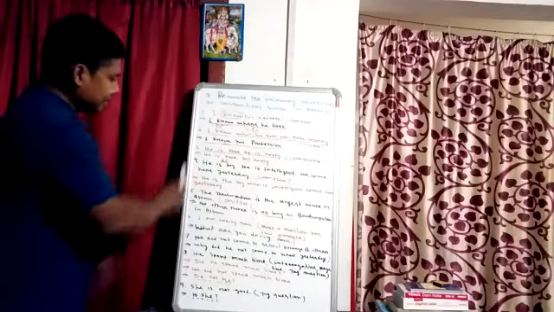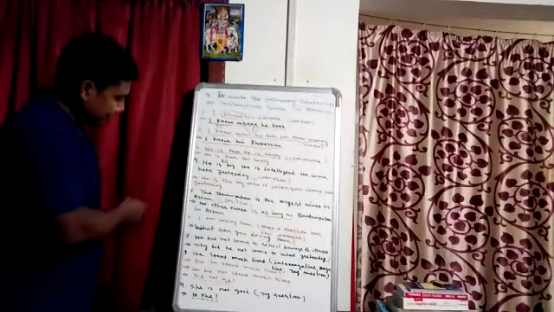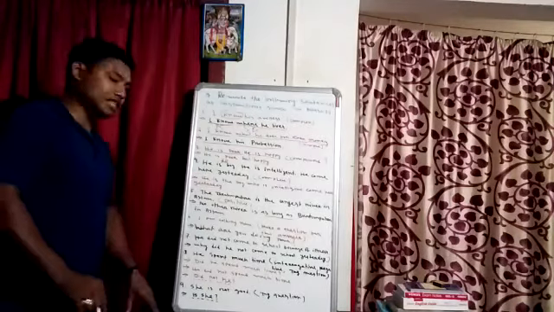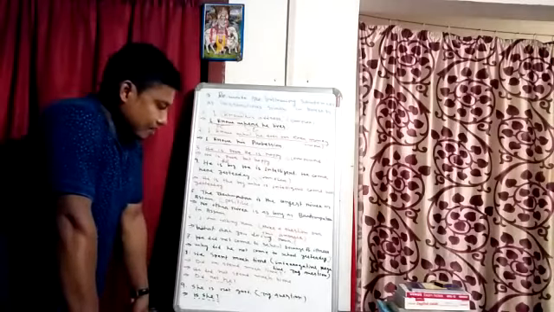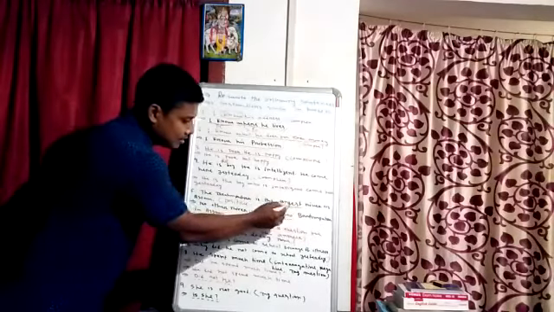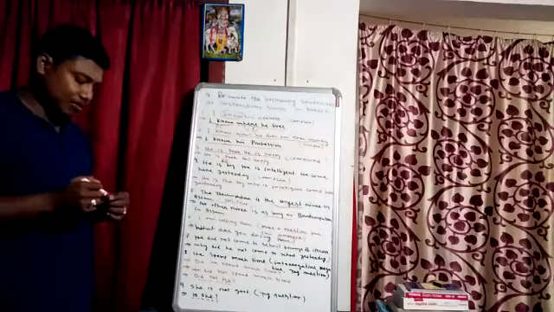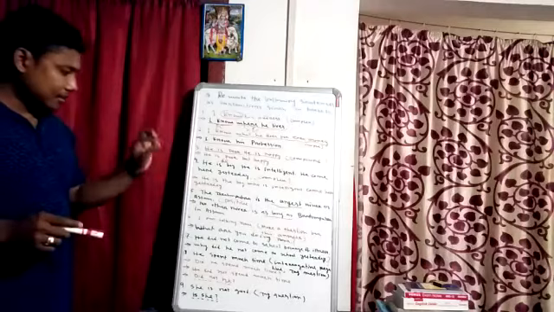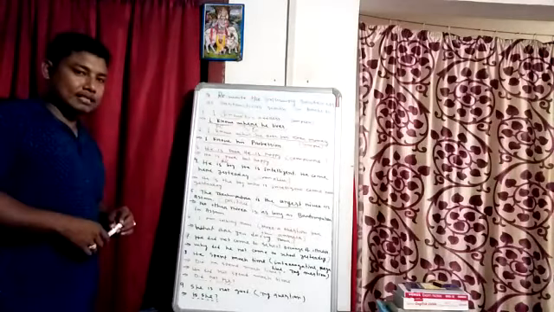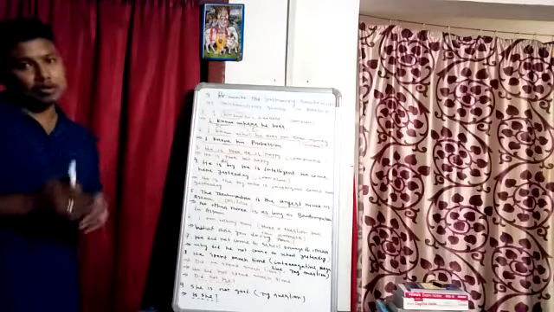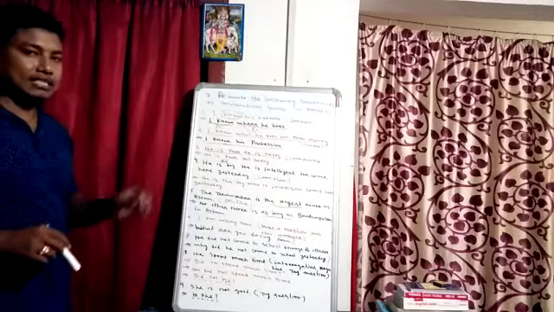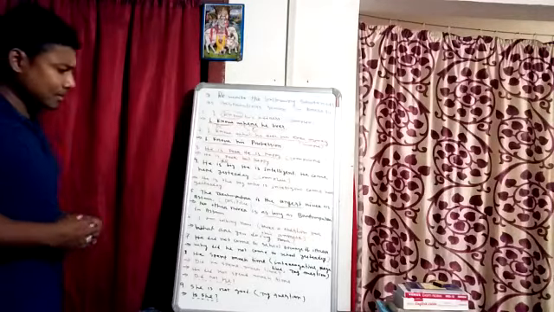So here is the question and the instruction given. The Brahmaputra is the longest river in Assam. The instruction is to make it positive degree. We know that there are three kinds of degree: positive, comparative, and superlative. Here the form given is superlative. Like the verb list, we also get a degree list in English grammar, so you must remember it. To convert to comparative we add 'er', to superlative 'est', and in some other cases 'more', 'most'. We will discuss it in detail in the next class.